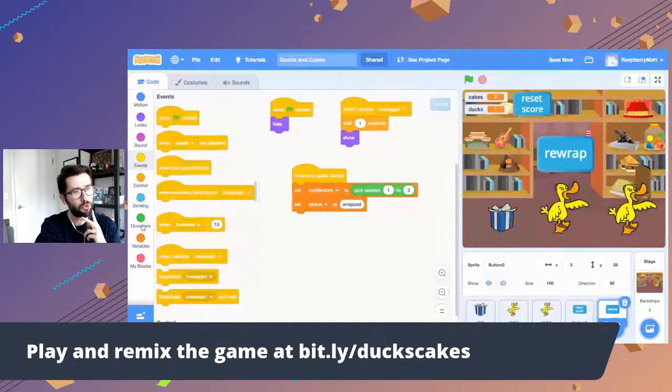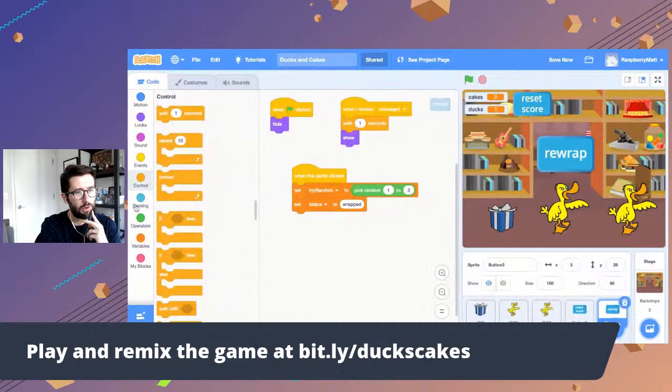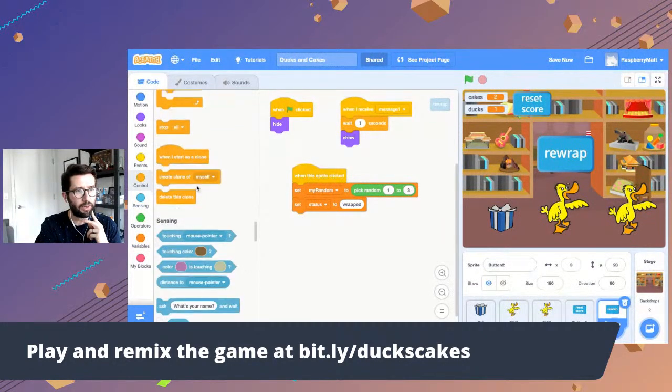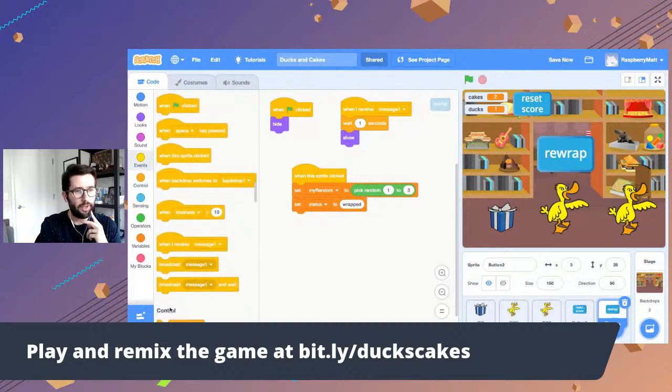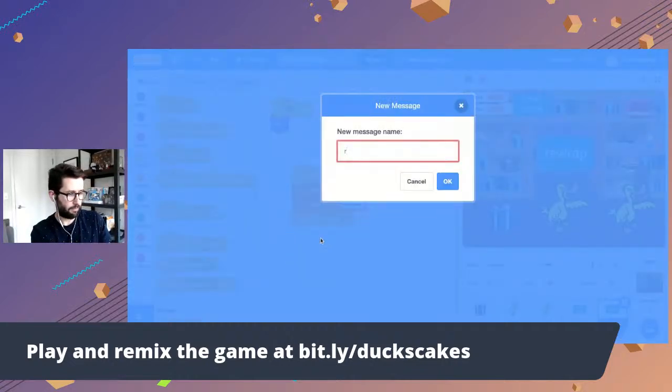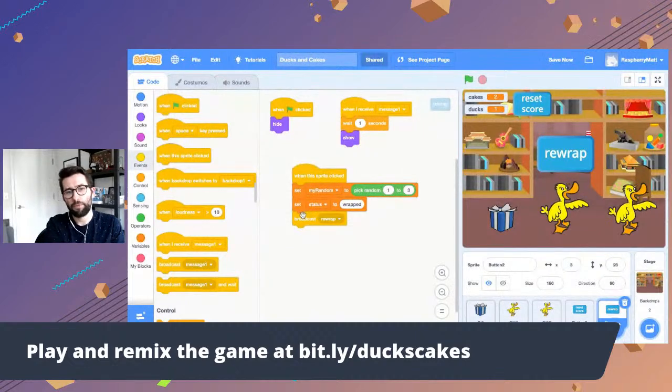So let's go to control events. And we're going to broadcast a new message, and let's just call it rewrap. All right, so when the rewrap button is clicked, pick a new random number between 1 and 3 and put that into the variable myRandom. Set the status to wrapped and tell all the gifts to wrap themselves.